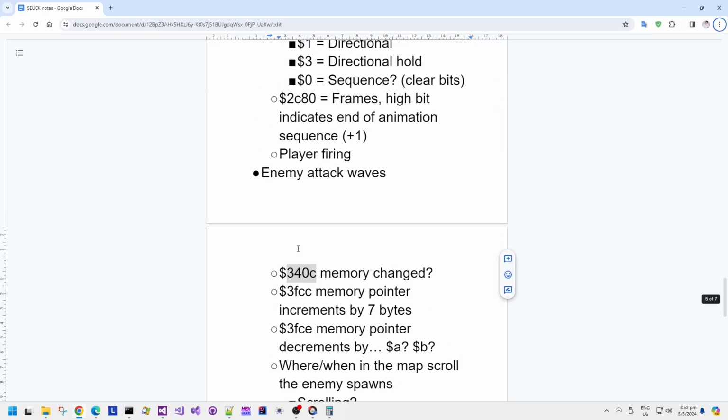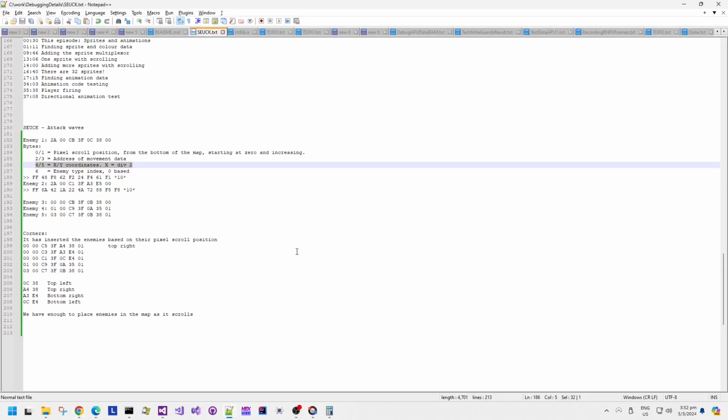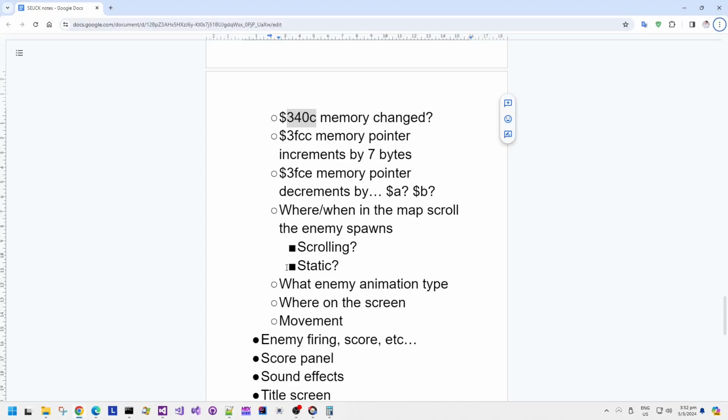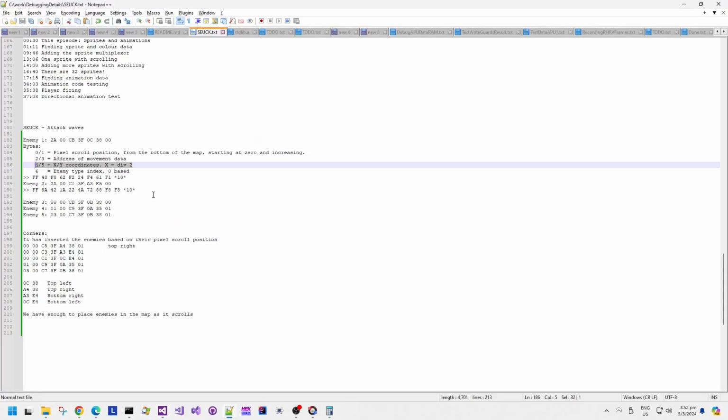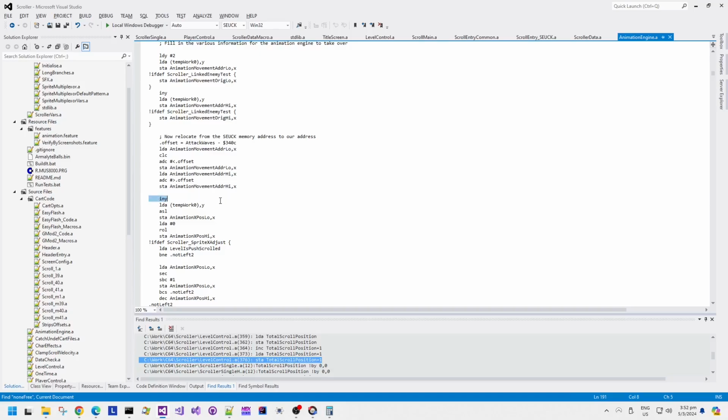Because it's a memory pointer, it needs to do some arithmetic on the memory pointer to convert that. So that's fixing up the memory address pointer from SEUCK to the new code. Then after that memory address in the attack wave memory structure is the actual X position and Y position. So this reads the X position while multiplying it by 2 with that ASL instruction, and then rotating